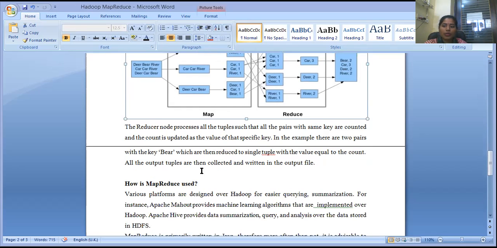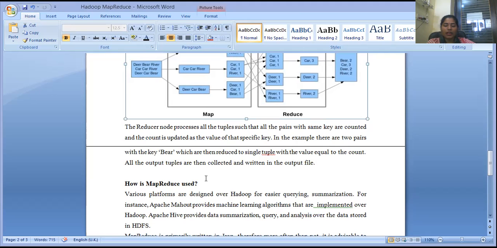Now the reduce node processes all the tuples, that is, all the pairs with the same key are counted, and the count is updated as the value of that specific key. In this example, there are two pairs with the key Beer, which are then reduced to a single tuple with the value equal to the count. All the output tuples are collected and written in the output files.